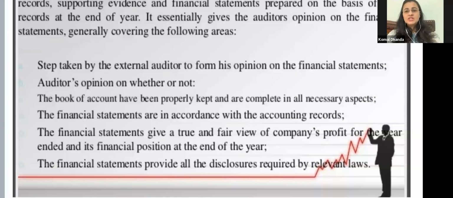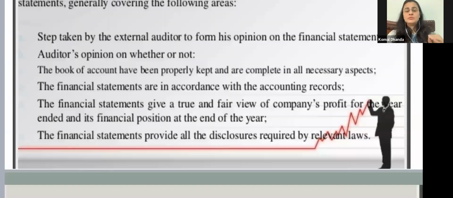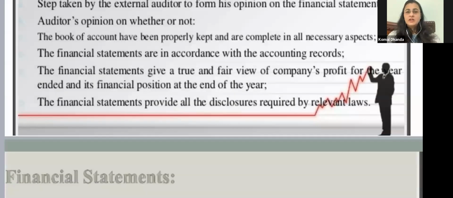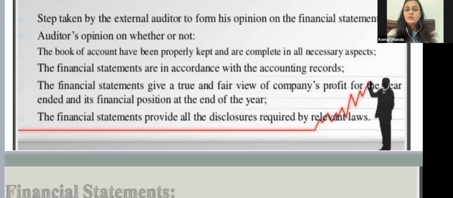The financial statements give a true and fair view of the company's profit for the year ended and its financial position at the end of the year. So whether the financial statements are able to give a fair picture of the company's financial position or not. And the last one is whether the financial statements provide all the disclosures required by the relevant laws. So whatever disclosures companies need to make under the laws, have those disclosures been given in the financial statements, or are they hidden somewhere? So the auditor's opinion will be given on all these points.